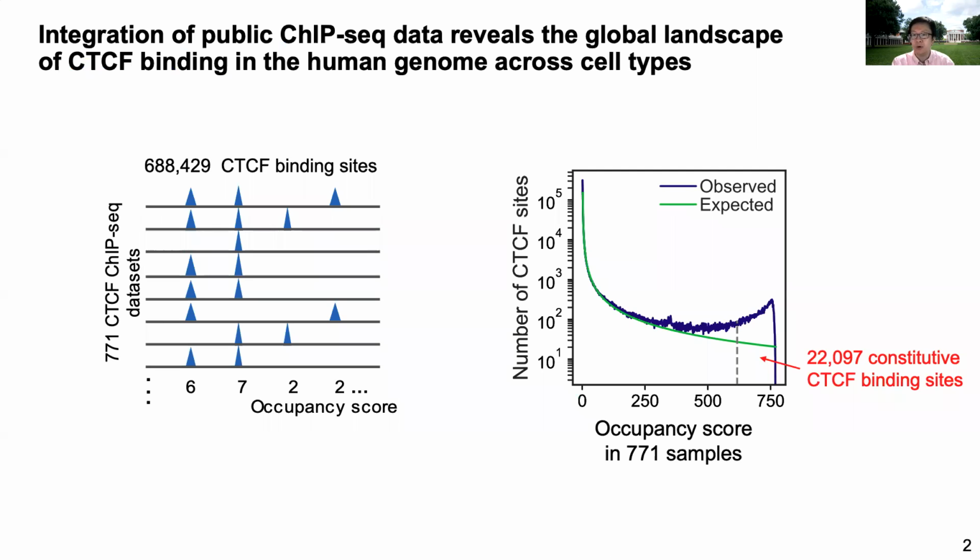We present our work about aberrant CTCF binding in the cancer genome using an integrative computational approach. CTCF is a DNA binding protein that can induce DNA looping and maintain the chromatin structure. We created a repertoire of over 600,000 CTCF binding sites in the human genome by integrating over 700 public ChIP-seq datasets and identified constitutive and cell type specific CTCF binding sites.